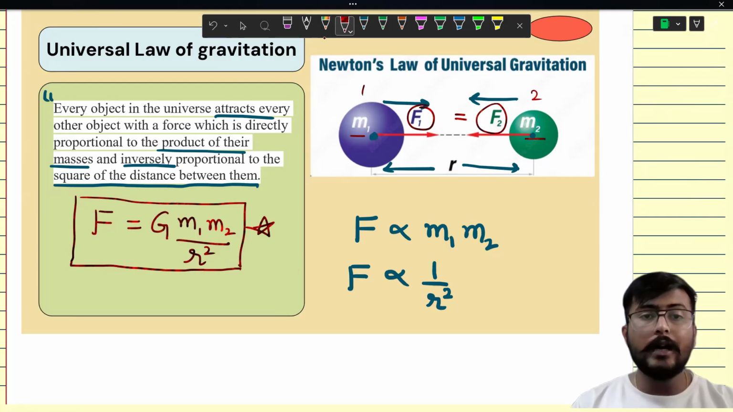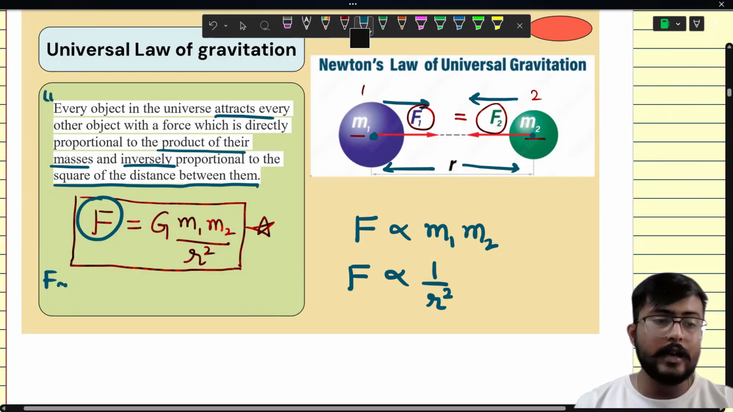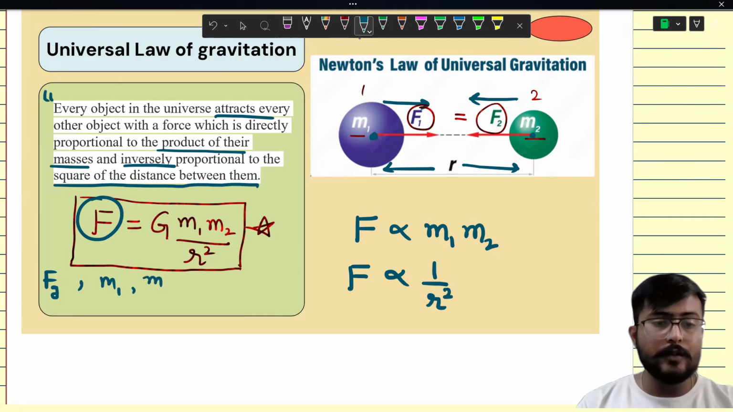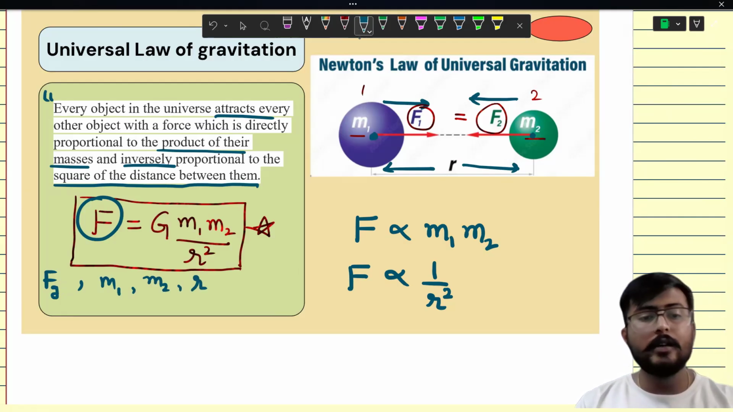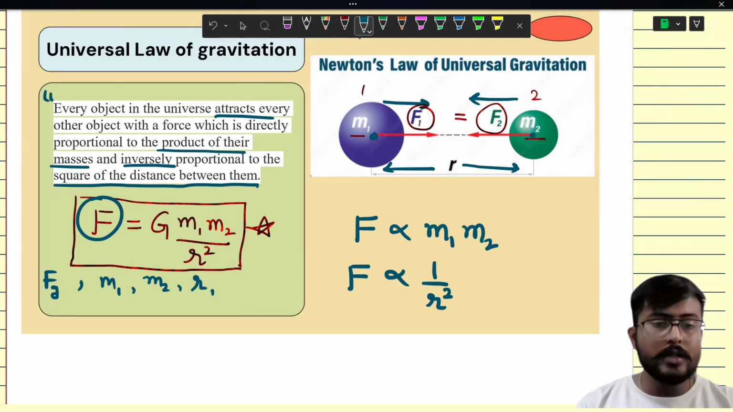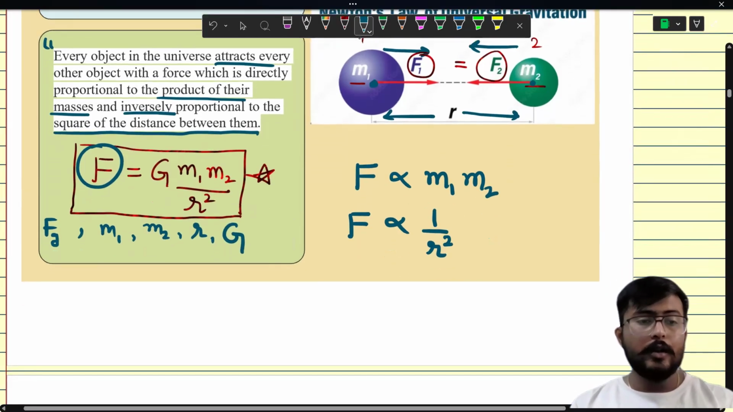Now, what are the different things that we are talking about here? F is what? Force of gravitation, gravitational force. Or I can also write it like F with a small g underscore. And then m1 is the mass of first object, m2 is the mass of second object, r is the distance between their centers or between the bodies. Now, what is this G?